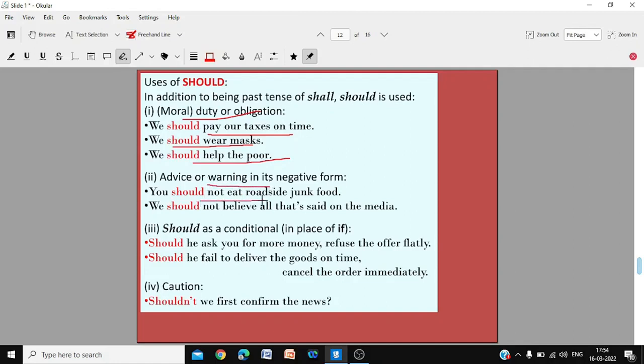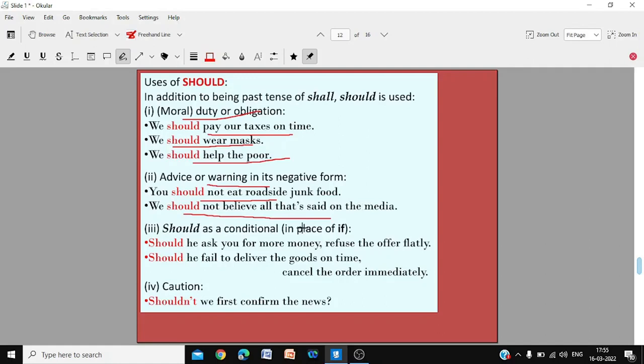Advice or warning in its negative form. You should not eat roadside junk food. Warning. You should not believe all that's said on the media, because most of the media are paid, actually, to report fabricated news. So you should not believe all that's said on the media.